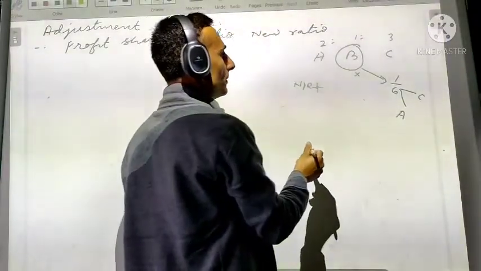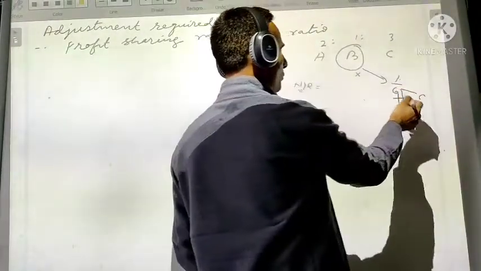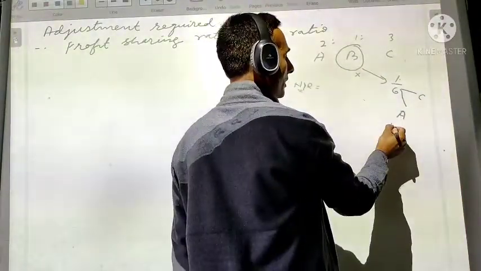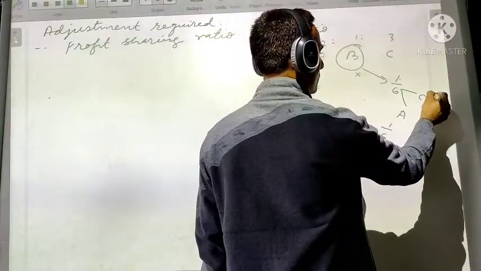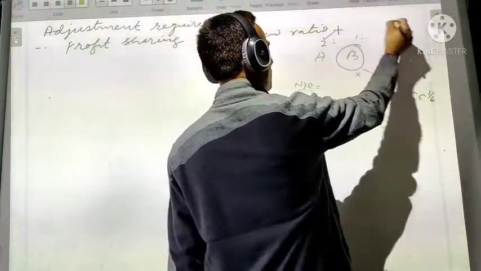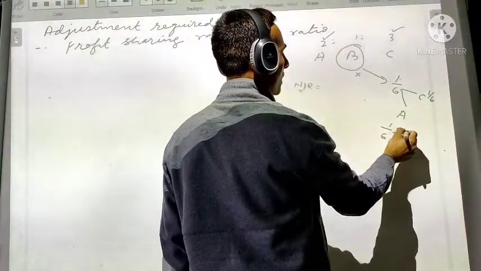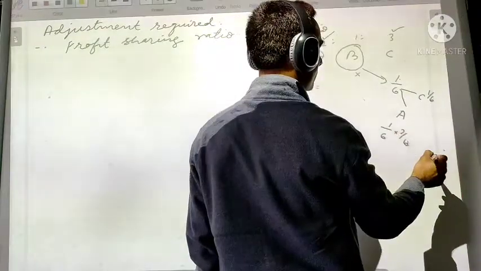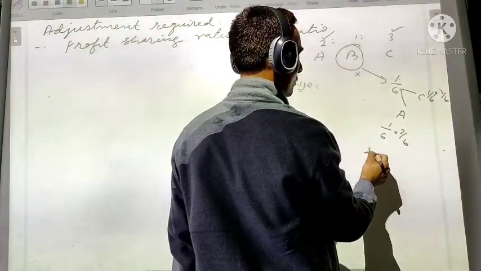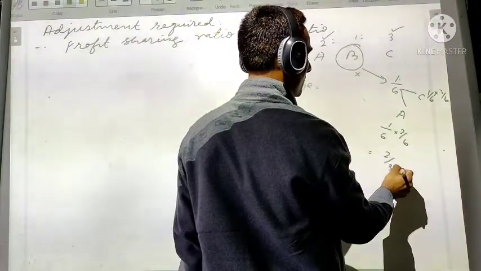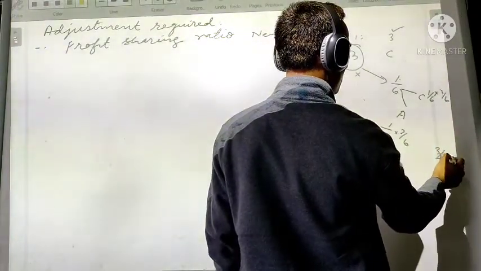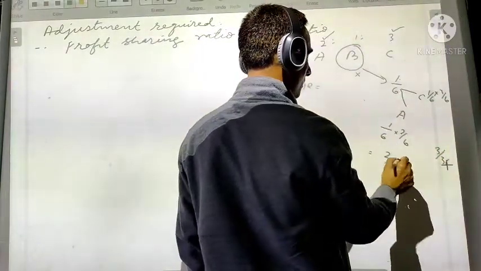Now what will be the new ratio? This 1/6 will be taken up by A and C. In what ratio? Let's check. 1/6 will be taken up by A and C in the ratio 2 and 3. So this is multiplied by 2/6, and this will be multiplied by 3/6. So here 2/36, right? And this is 3/36. So this is the gain that we need.